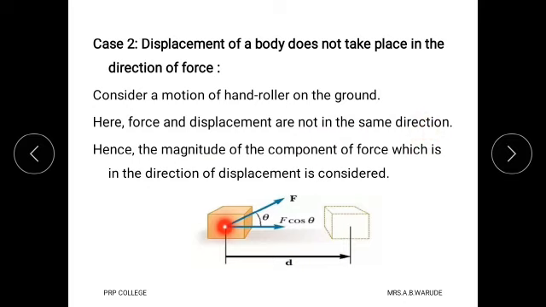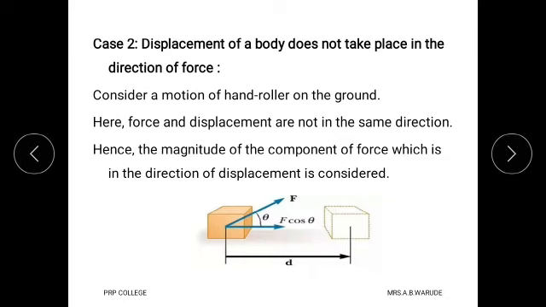This is the displacement of the body, and therefore we consider the magnitude of the component of force in the direction of displacement. This is the applied force and this is the component of force, given by F cos theta, and this is the displacement of the body.